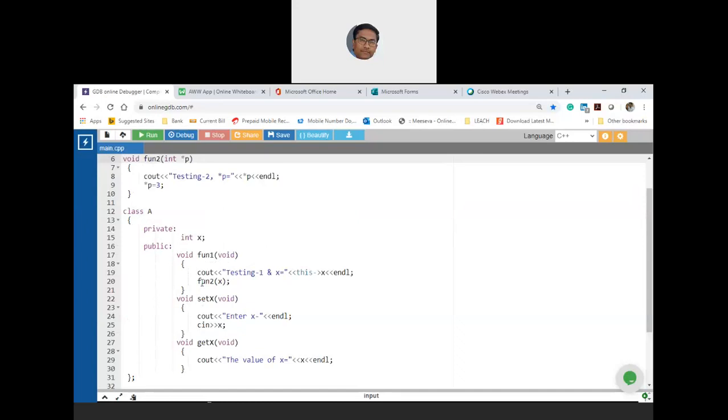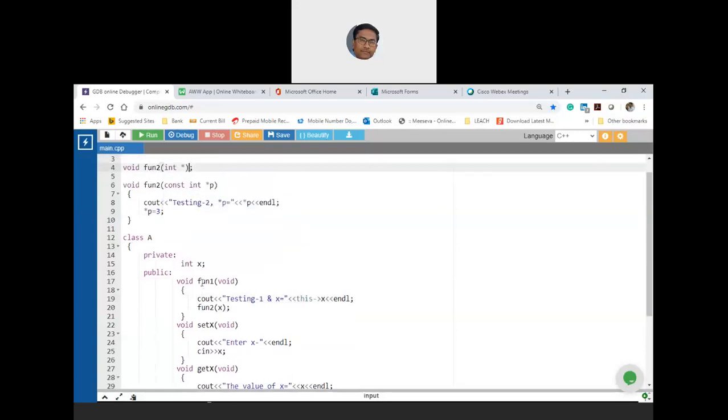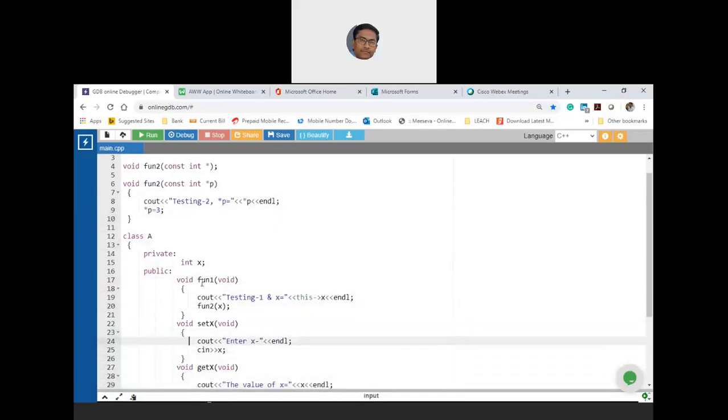Or make sure that whichever functions you are passing the data, they are not changing your data, meaning you use constant. Strictly make sure that to whichever methods you are passing, they are using constant int star. Then you will get an error in line number 9, even if you are passing the address of x.